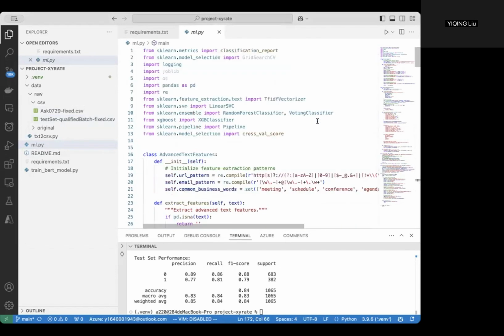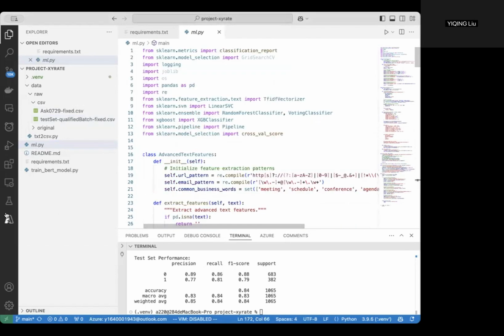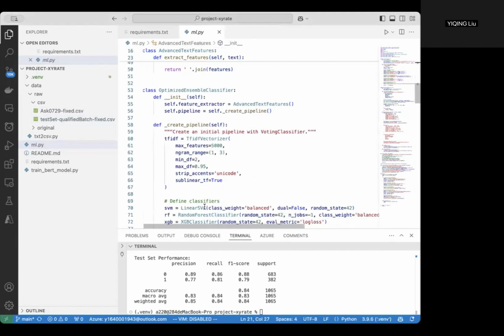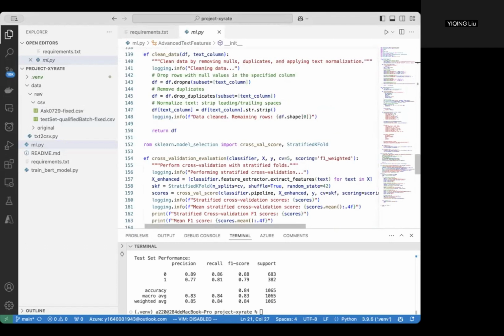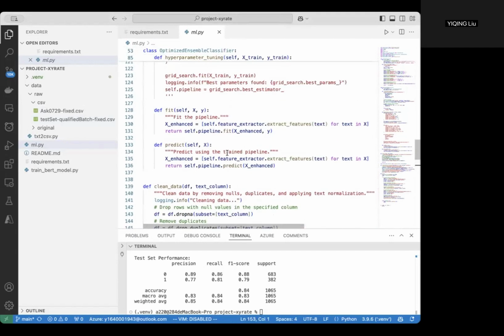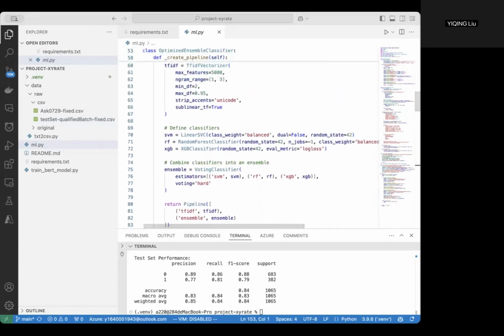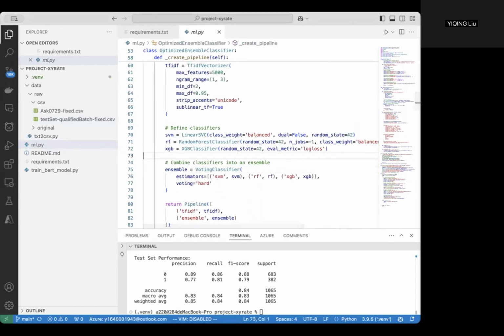Let's talk about the non-deep learning model. We implement an ensemble model using the voting classifier. We combine the linear SVM, which is efficient for high-dimensional data, the random forest, which handles nonlinear relationships effectively, and the third is XGBoost, which optimizes gradient boosting for better performance.